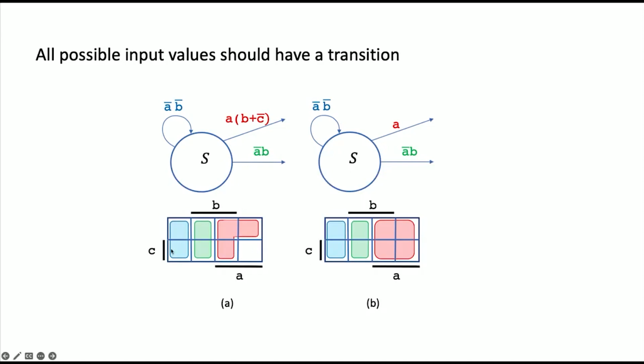Okay, so in particular, in this case, when A is 1, B is 0, and C is 1, none of these arcs are true. None of these arcs evaluate to 1. So the problem is that in 1-hot, none of your state equations will evaluate to 1, and you will go to all zeros. So if you leave out a particular case, and that happens, your machine is going to go to all zeros, and that's it. Nothing else will happen from then on.